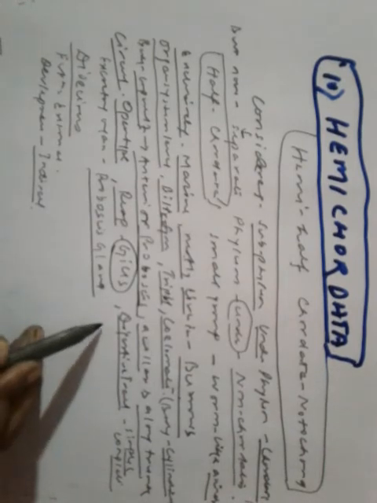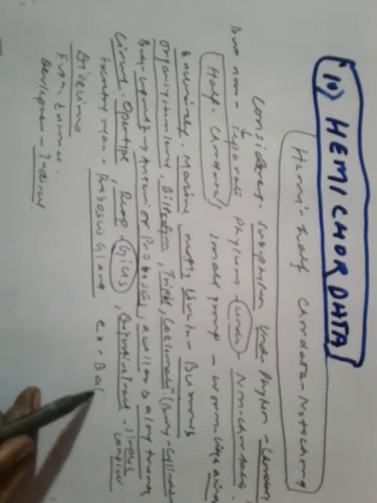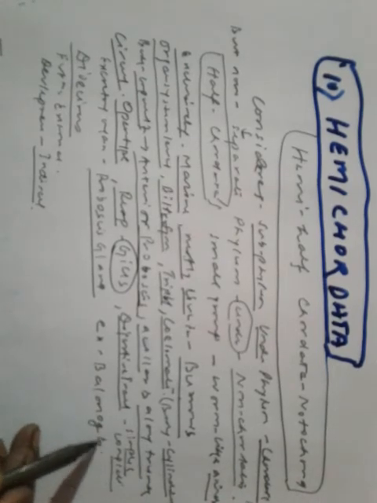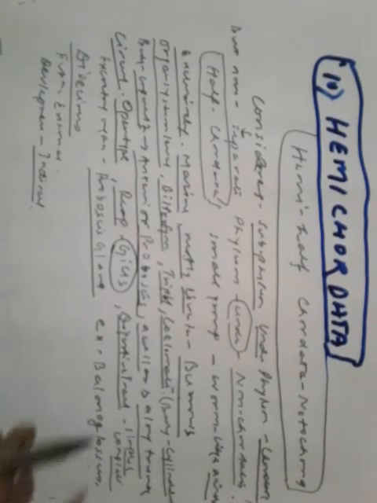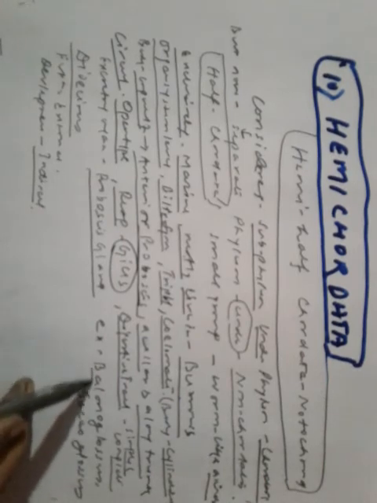So examples: Balanoglossus, and the second one is Saccoglossus. And let's make a figure.